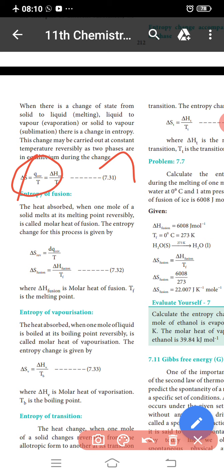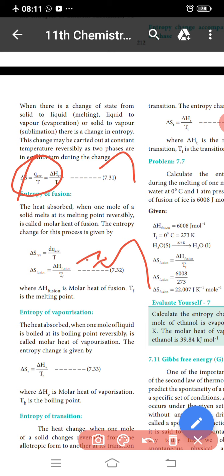Next, we discuss the entropy of fusion. The definition of entropy of fusion: the heat absorbed when 1 mole of a solid metal melts reversibly at its melting point is called the molar heat of fusion. So the entropy of fusion formula is del S fusion equal to del H fusion divided by T_F. Del H fusion means the molar heat of fusion, and T_F means the melting point. Melting point, for example 0 degrees Celsius to 100 degrees Celsius; they converted the melting point.